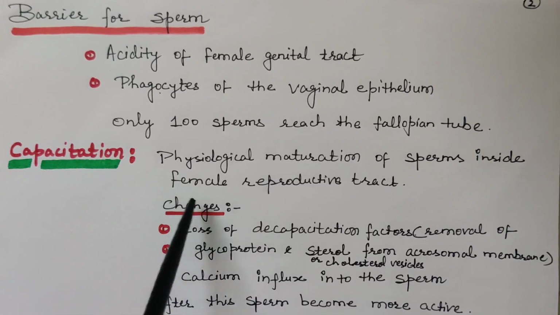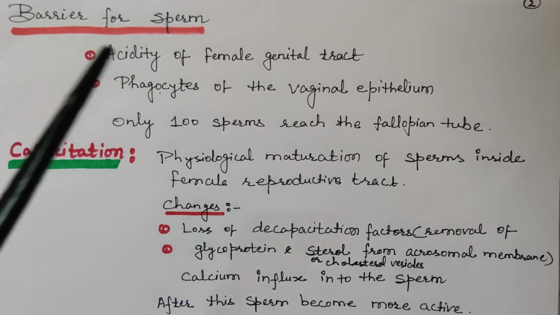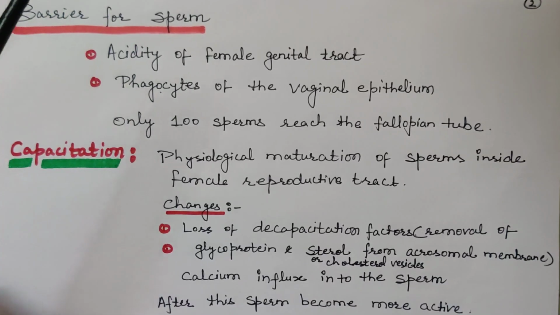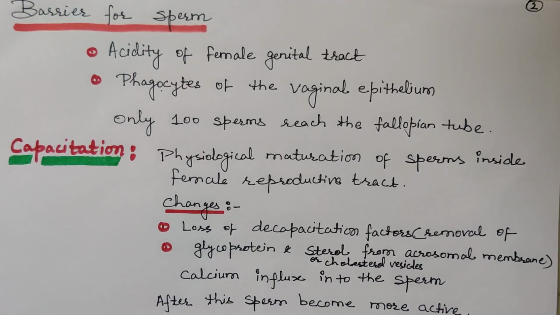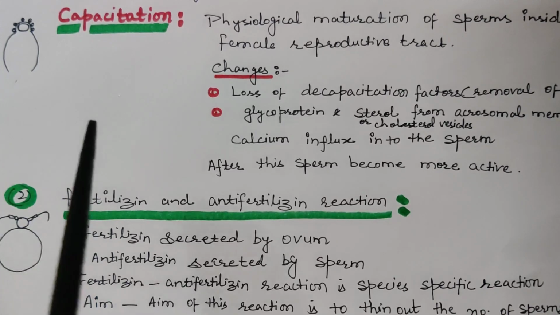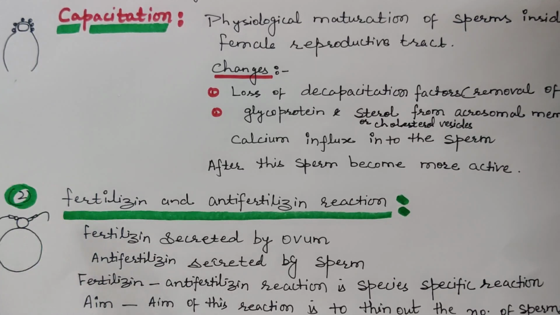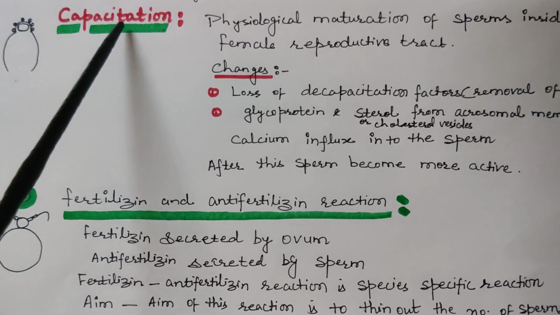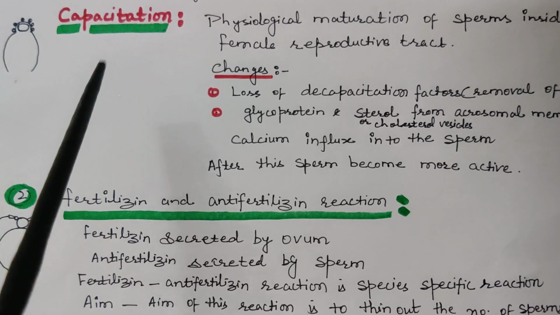So during capacitation, the decapacitation factors are removed. Here in this picture you can see the acrosomal part of the human sperm. These are the factors which are removed during the capacitation process.